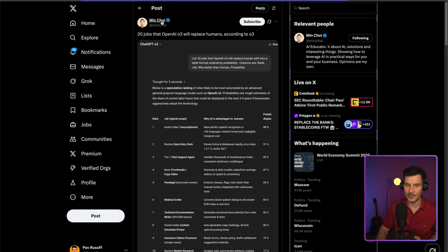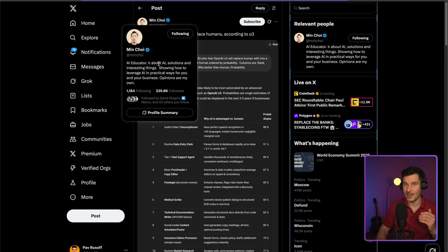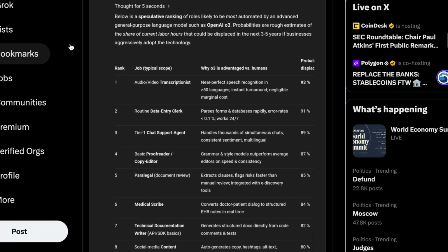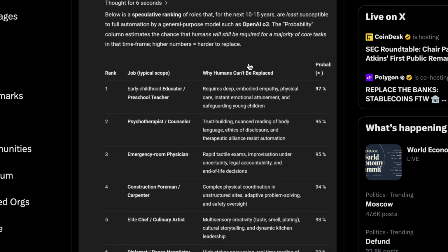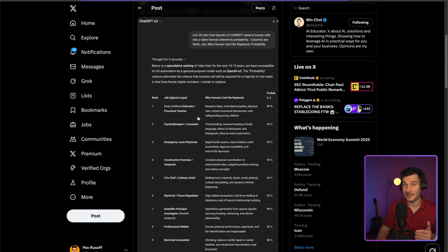These next two examples are coming from Min Choi, and they're really interesting ones because they show all three reflecting on its own capabilities. First, it lists 20 jobs it thinks AI could replace within the next 3 to 5 years, and then it counters with 20 jobs it believes humans will still be essential for. So the second list focuses on roles requiring deep empathy, high-stakes decision-making, and creative professionals.